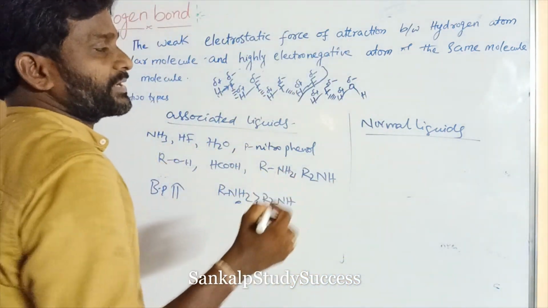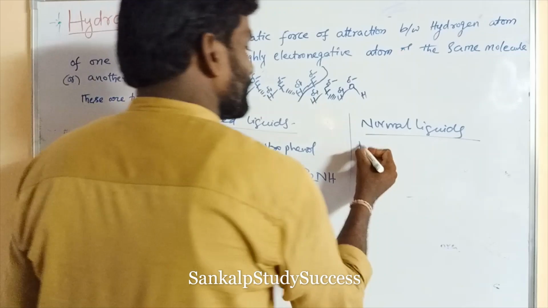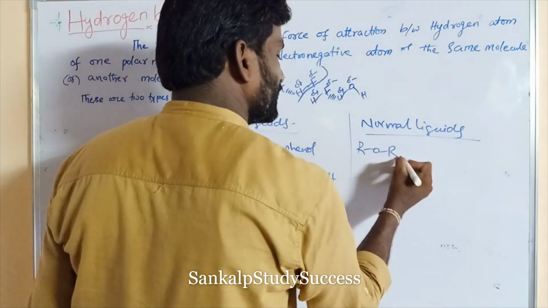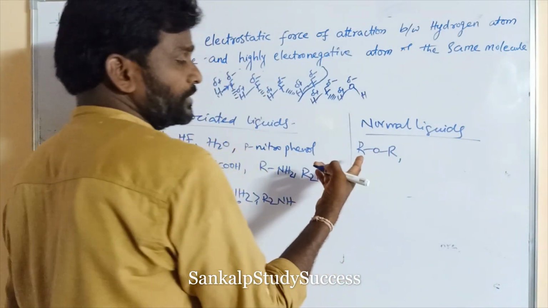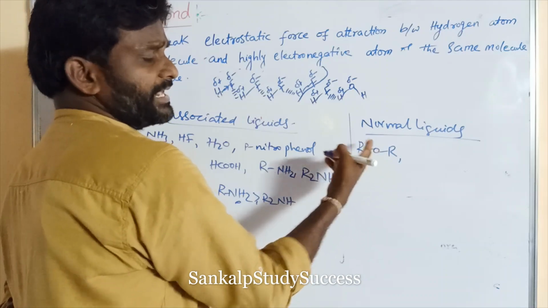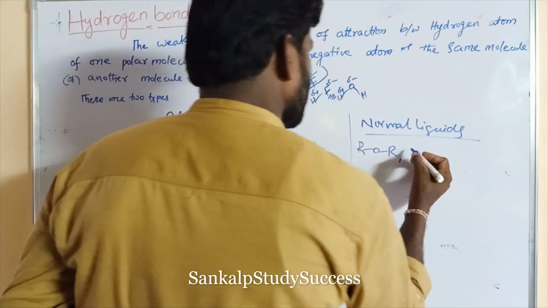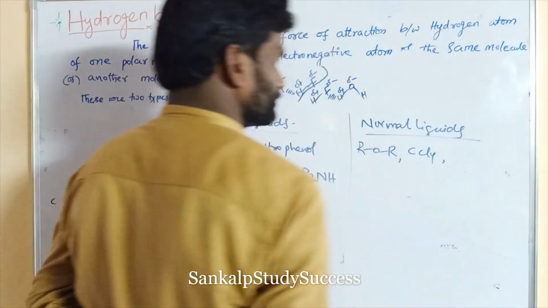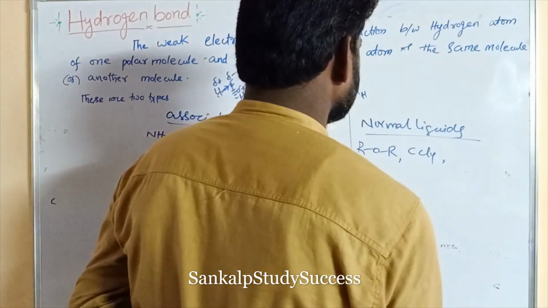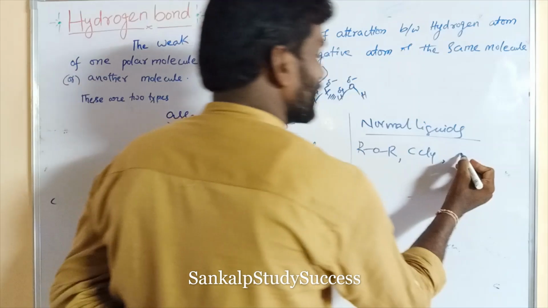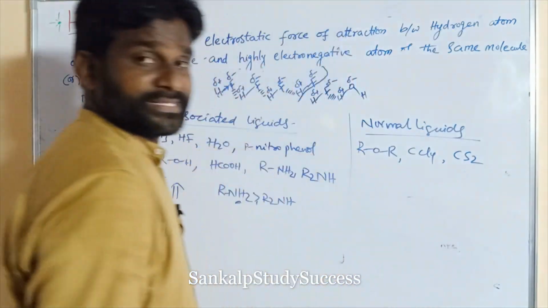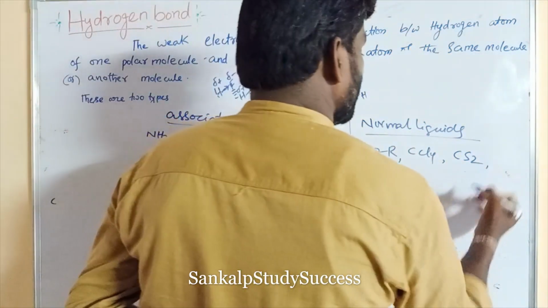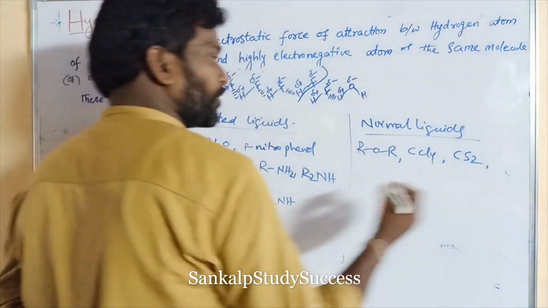What are these normal liquids? Ether, ROR, due to the absence of hydrogen on a highly electronegative atom, and carbon tetrachloride, carbon disulfide CS2, and next bromine.